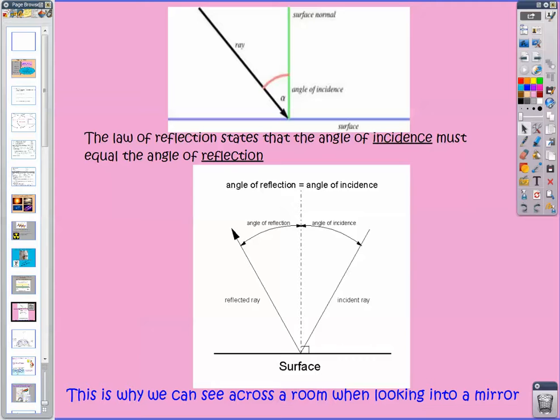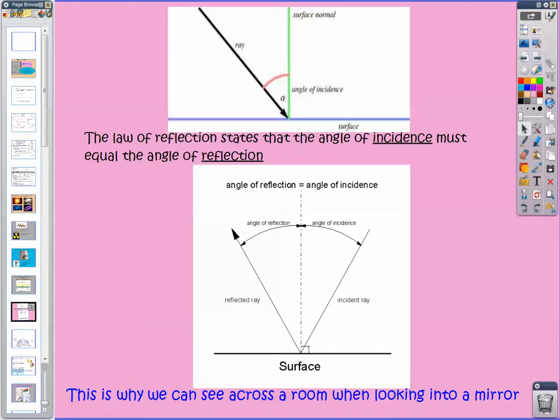So if you can imagine an imaginary perpendicular line to your reflective surface, we call it the normal. The angle between the normal and the beam of light that goes in is equal to the angle between the normal and the beam of light that comes off of the reflective surface. So that's all this really says. The angle of incidence is the angle between the normal and the beam of light going in. The angle of reflection is the angle between the normal and the beam of light that bounces off. So that's all the law of reflection says, and it applies to all waves, not just light waves.